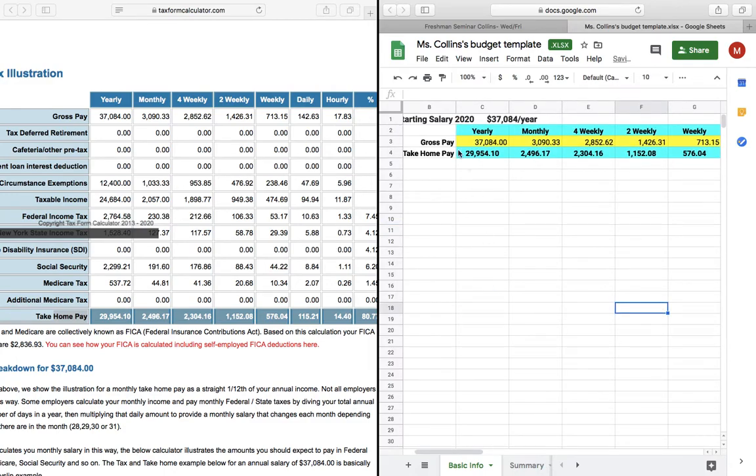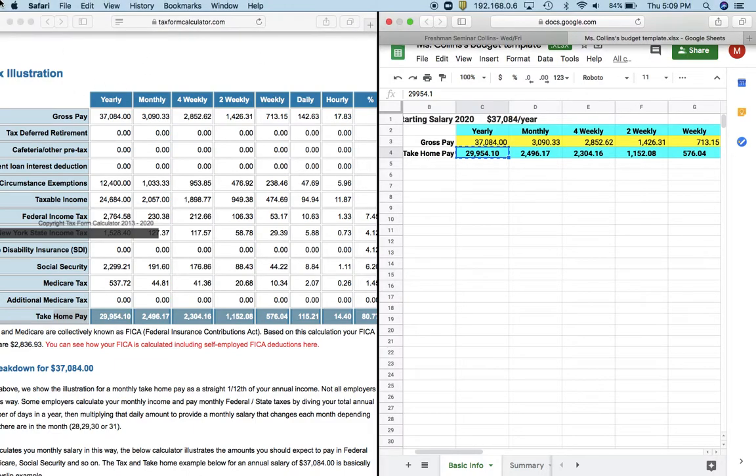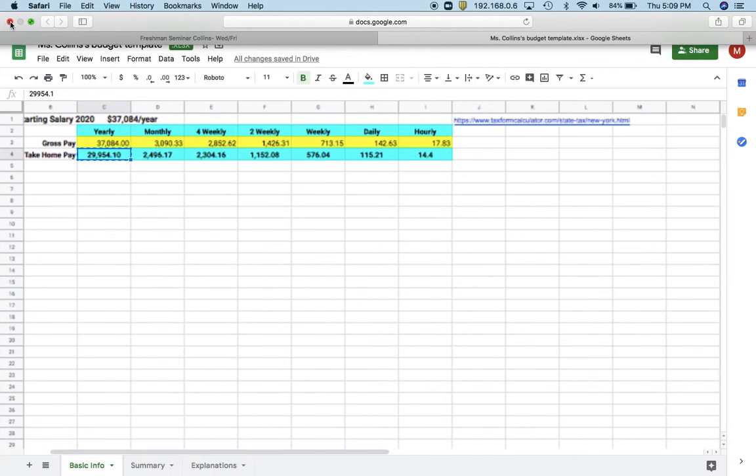So the biggest takeaway that you need from this diagram right here is your yearly take-home pay. So even though my starting salary is $37,000, I'm only pocketing $29,954 of that. So I'm going to copy that number, $29,954. You are now done with this tax calculator, so you can exit out of that.